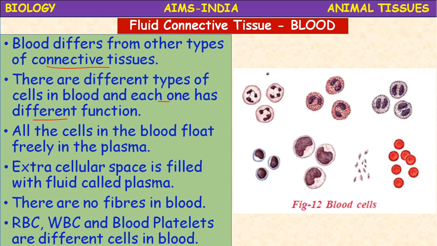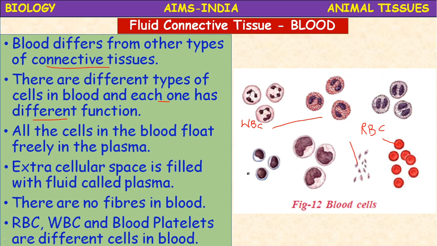These are all the different types of cells in the blood. See here, this is a WBC, white blood corpuscle. These are also WBC. And these are red blood corpuscles, RBC. And these are blood platelets, thrombocytes, star shaped cells.